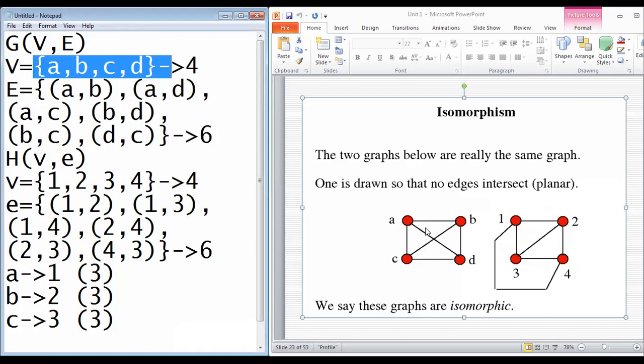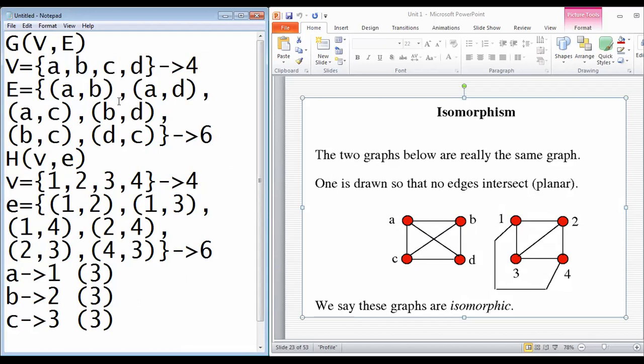तो ये जो पहला वाला ग्राफ है उसमें vertices कौन कौन से A B C D. So we'll write A B C D. So the total number of vertices in the first graph G is 4. The edges are listed out here. A to B is one edge, A to C and A to D, then B to C, B to D, then D to C and C to B. Okay.